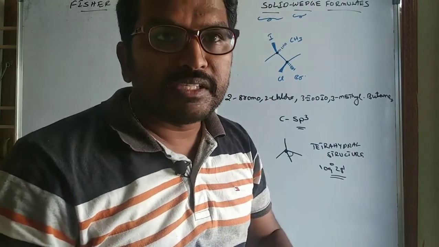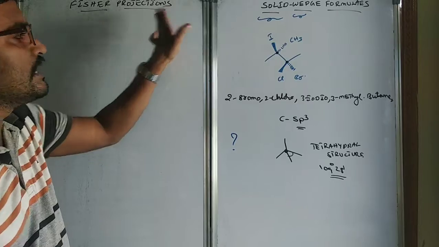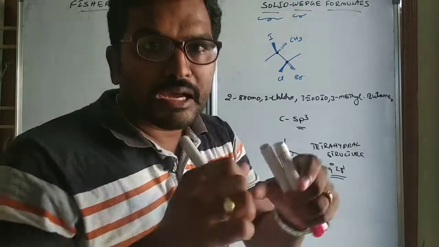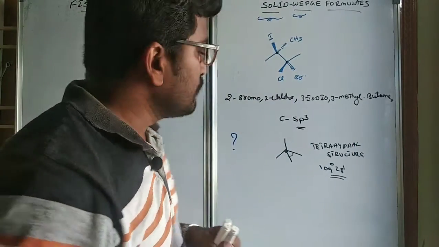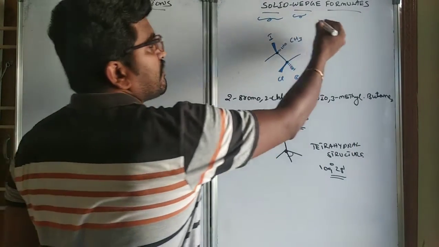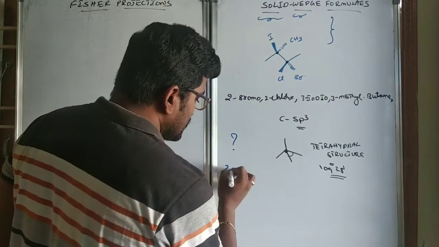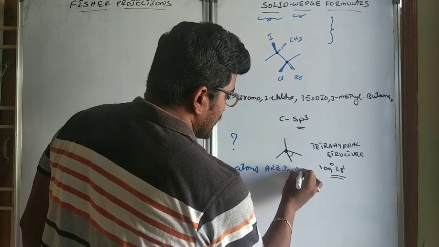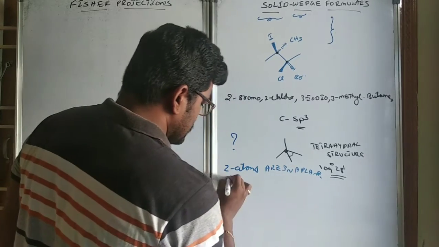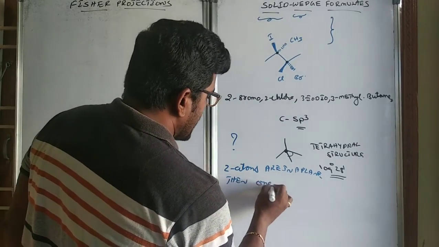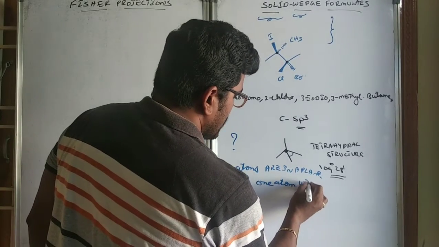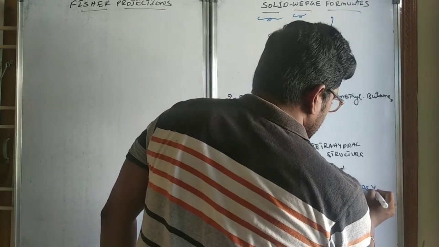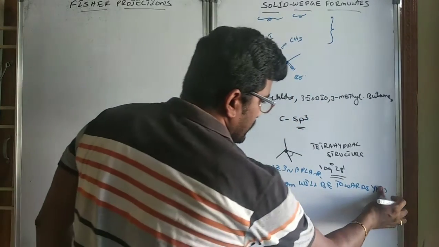So always remember, when you are writing solid wedge or Fischer projections, the view is very, very important. You have to imagine the molecule and view it. When you are viewing in such a way that two atoms are in a plane, then one atom will be towards you and one will be away from you.